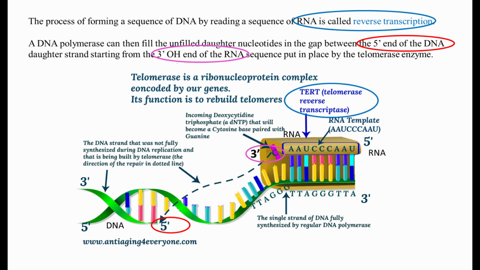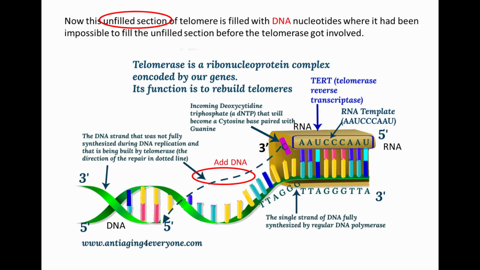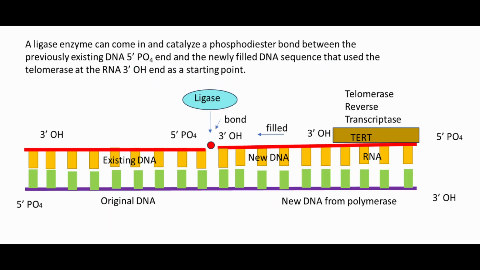That was put in place by the telomerase enzyme. Now this unfilled section of telomere is filled with DNA nucleotides, where it had been impossible to fill the unfilled section before the telomerase got involved. A ligase enzyme can come in and catalyze a phosphodiester bond between the previously existing DNA 5' PO4 end and the newly filled DNA sequence that used the telomerase at the RNA 3' OH end as a starting point.